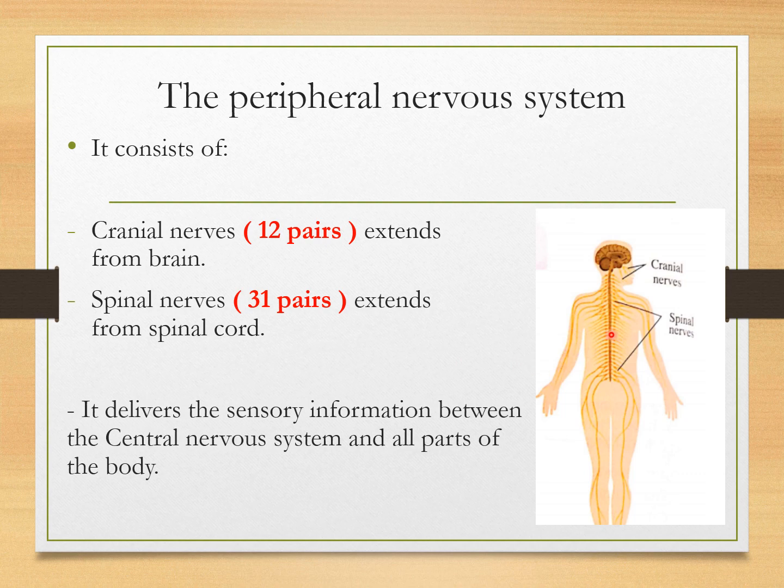What is the function of the peripheral nervous system? It delivers the sensory information between the central nervous system and all parts of the body.